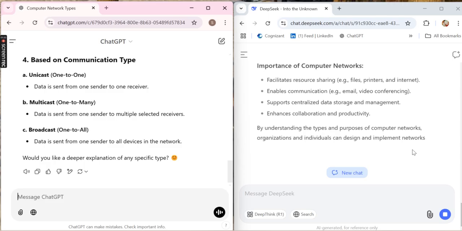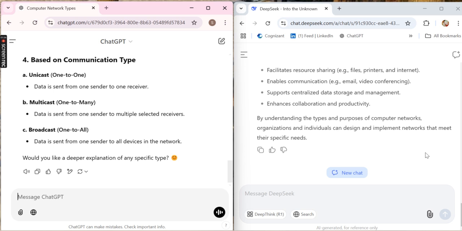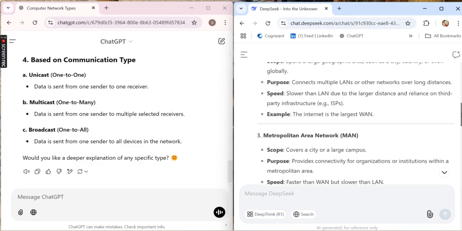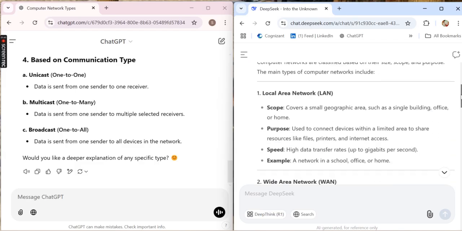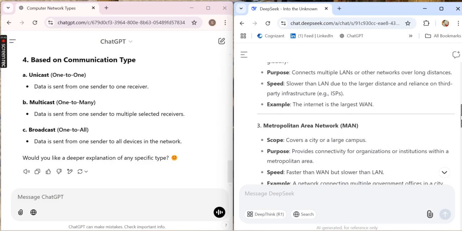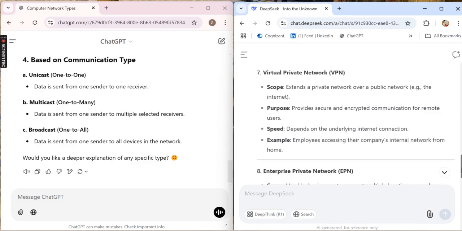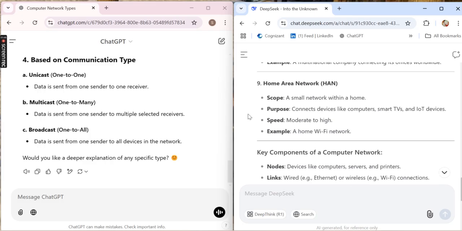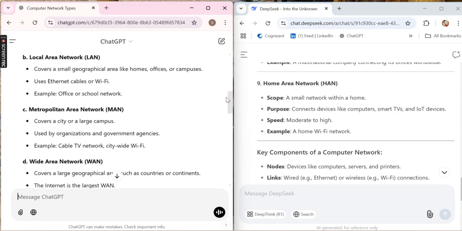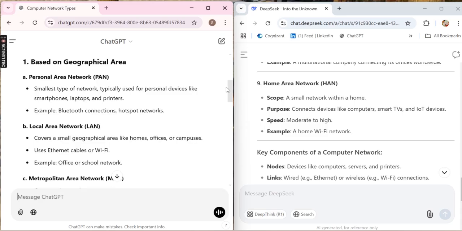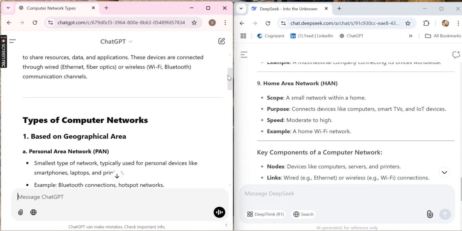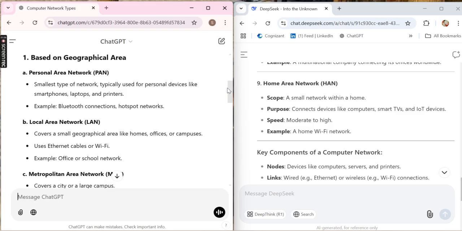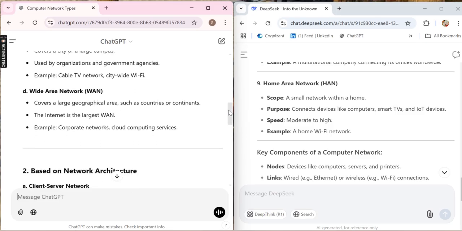we saw that DeepSeek is generating a lot of information. Now we see what the types of networks are, and yes, a lot of networks. It mentions up to 9 types of network, but it gives the common ones: PAN, LAN, MAN, WAN.